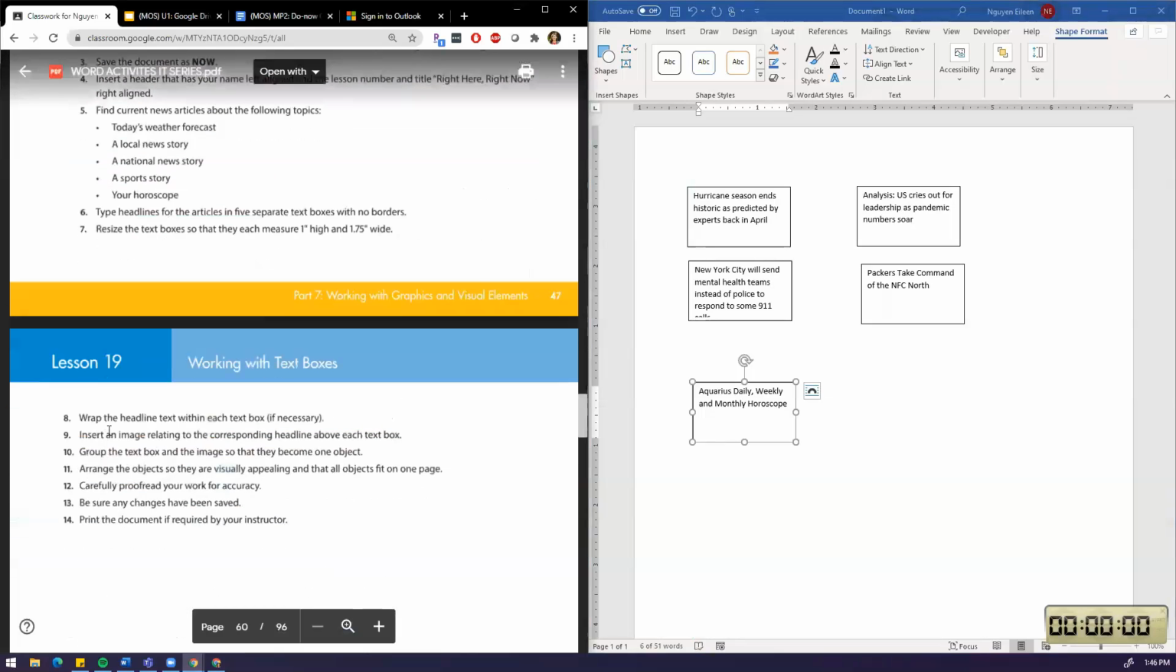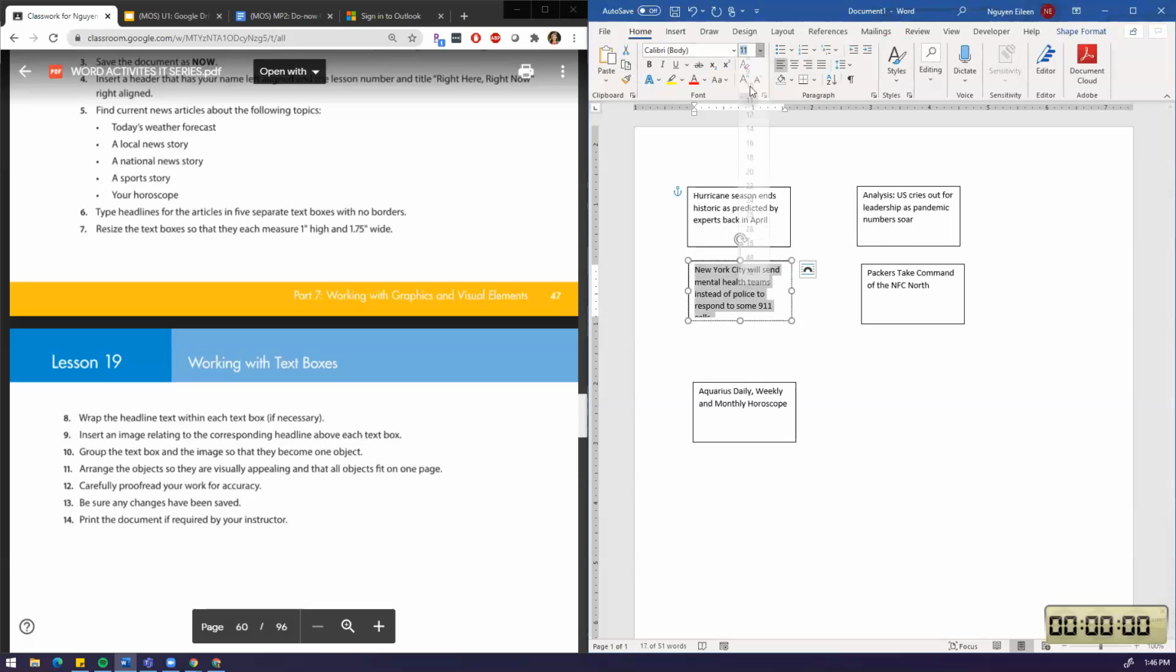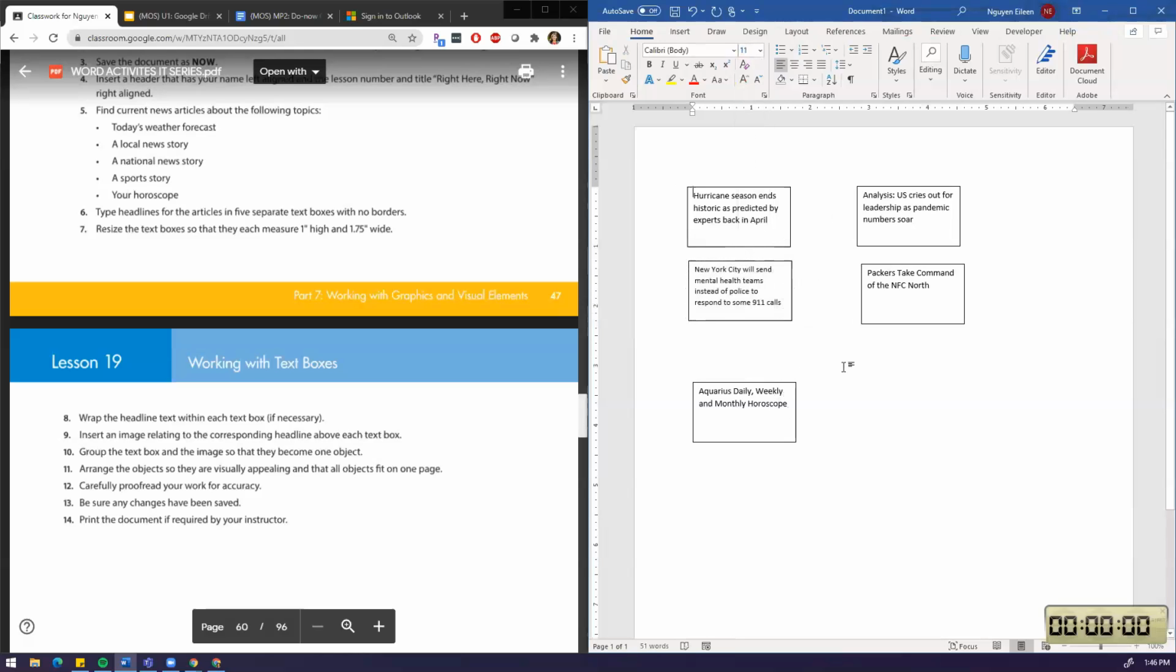Okay, so now wrap the headline text within each box if necessary. So it just wrapped by itself. Wrapping just means it goes in where it needs to. And then insert an image related. This one was too long, and it doesn't say what to do if it's too long. So maybe I'm just going to make it smaller. I'm going to decrease the size so it fits, because I think they just want all of them to be the same size.